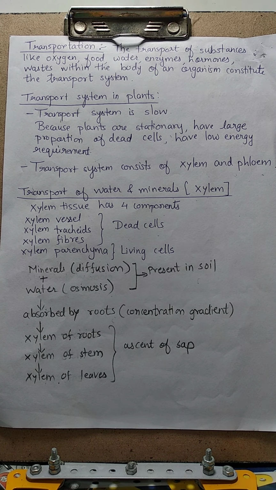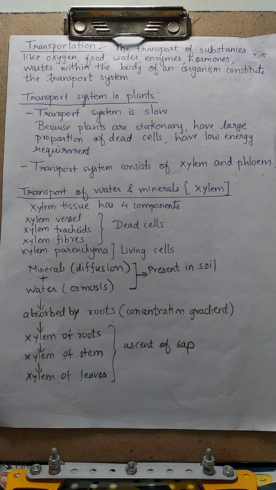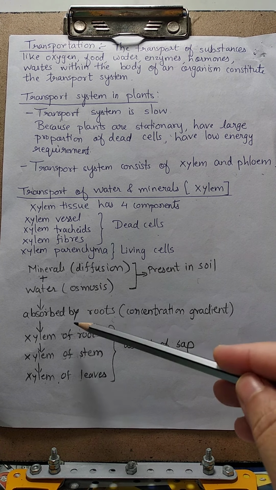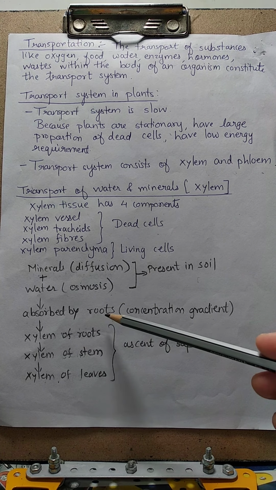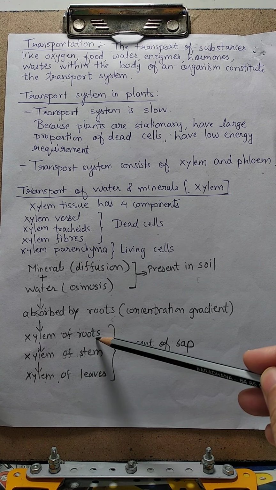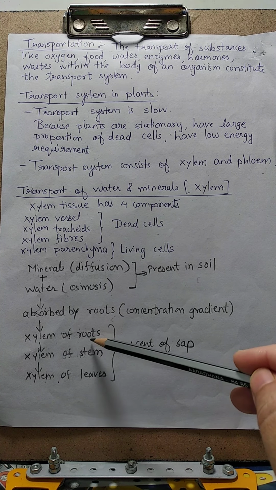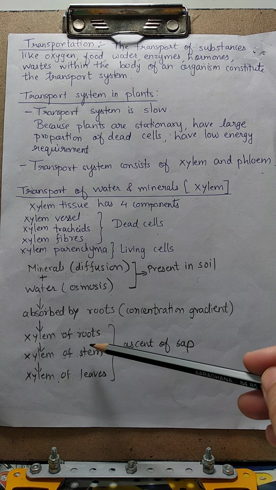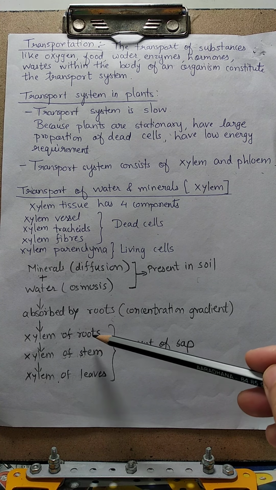So who is absorbing these minerals and water? Roots of the plant, right? Then once they are absorbed by the roots of the plant, they travel to the xylem of roots. These xylem are nothing but tubes, pipes which are present in the plant body.